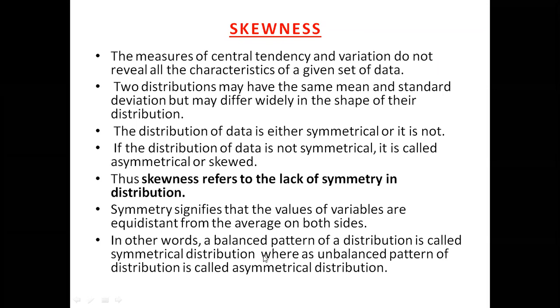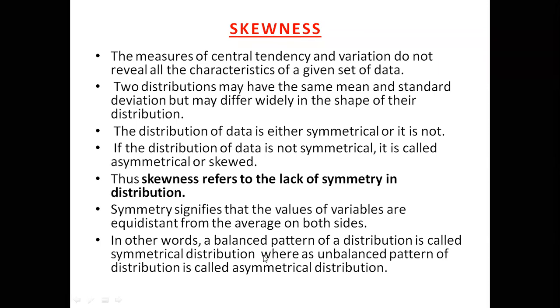But both these two measurements, central tendency and the dispersion, or rather variation, are not sufficient to express a particular distribution pattern.